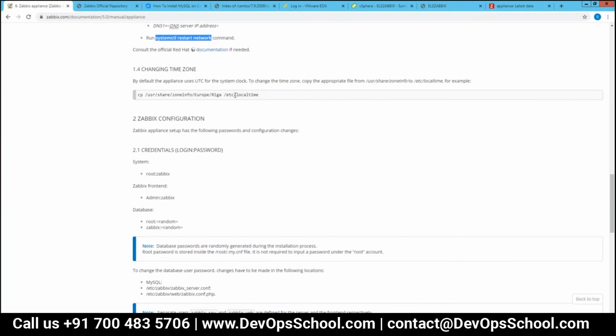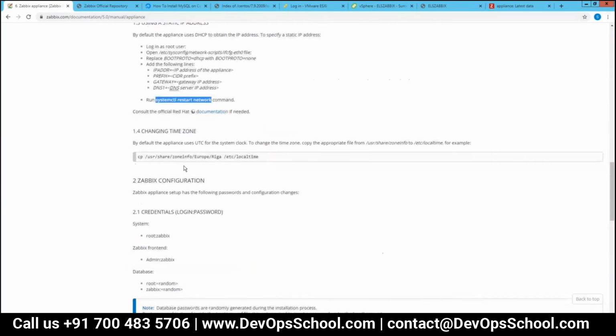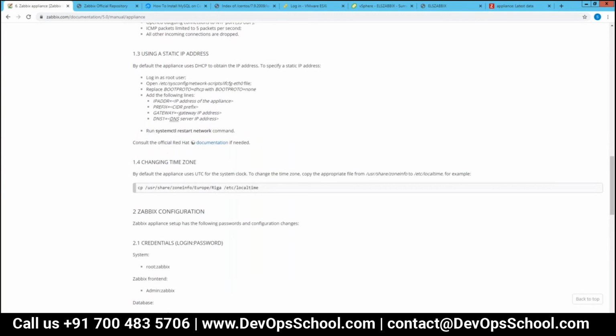This one? No, the network one. Yes, this one, right? Just remove the 4 lines that we added, okay? And instead of bootstrap none, use DHCP like that, and run the systemctl restart network command.